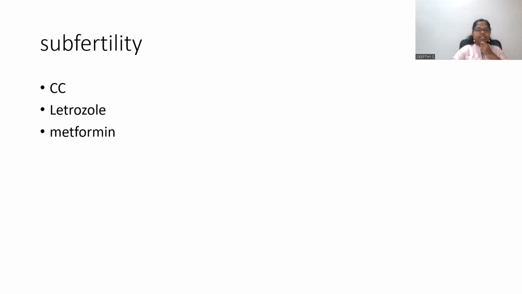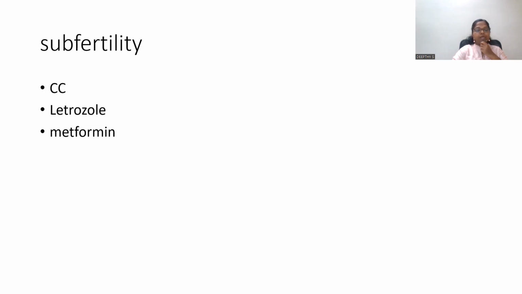If the lady desires fertility, that means she is having subfertility, we can go for ovulation induction with letrozole. Then clomiphene citrate, etc., can be used. Then metformin can also be added to manage the insulin resistance.